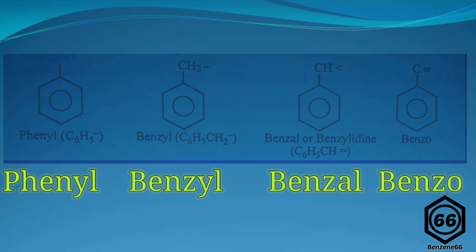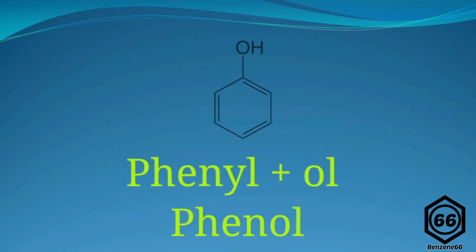Benzene ring having one carbon attached to it with no hydrogen, that means the other three valencies of carbon are to be satisfied by some other functional group, is known as benzo. Now we'll see how the benzene derivatives are named using these terms. You can see the example of phenol, having phenyl, that is C6H5, and the ol suffix that is used for the alcohol OH group. The name is phenol.